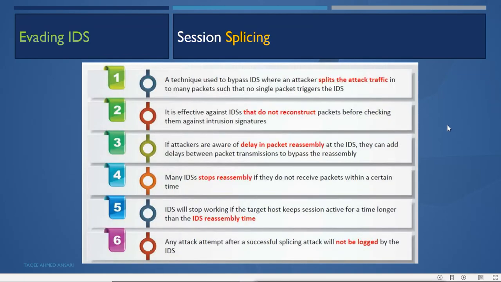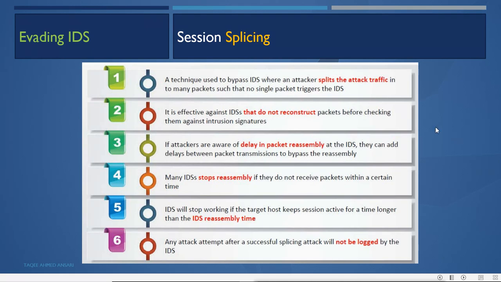Then another option the attacker has for IDS evasion is session splicing. This technique is used to bypass the IDS where an attacker splits the attack traffic into many packets such that no single packet triggers the IDS. So it will divide a single packet into multiple small packets, and it is effective against IDSs that do not reconstruct packets before checking them against intrusion signatures.